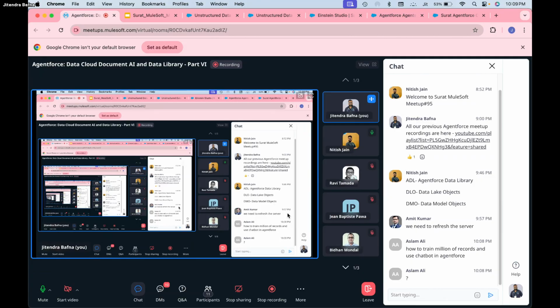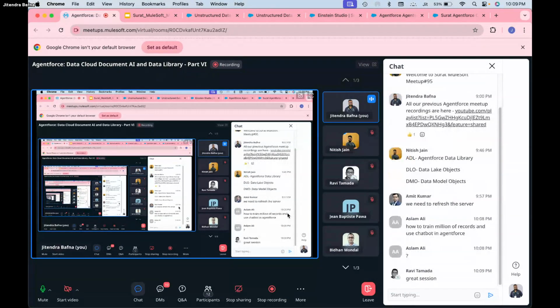And there is one more from Aslam Ali. So here, as I mentioned, you cannot train. Your LLM is not going to be trained with your data, basically, right? So if you have such a file, if you have a knowledge base, you can just create a RAG model, which I've showcased just now.